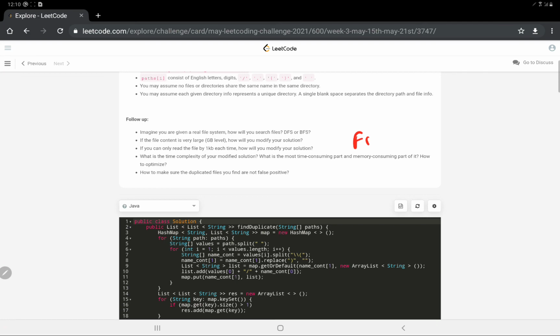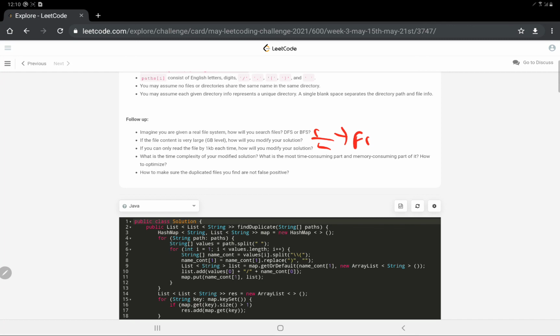So file size would also be the criteria for selecting the file and checking whether it creates a duplicate or not. And if it is 1 KB, it would be the same 1 KB. So first we would obviously do that, and then we will apply our search operation accordingly.